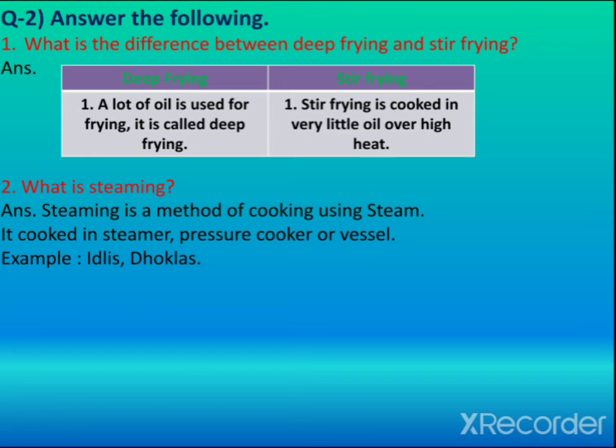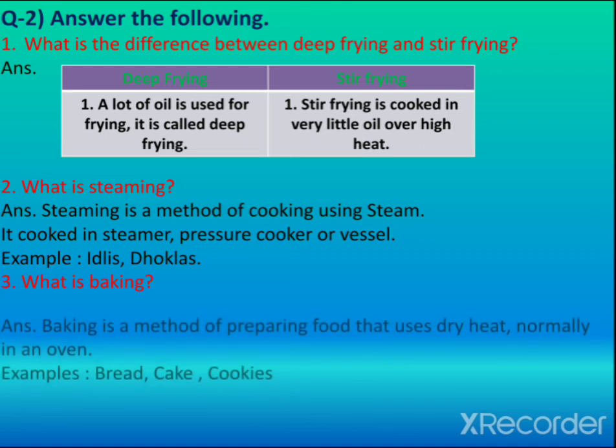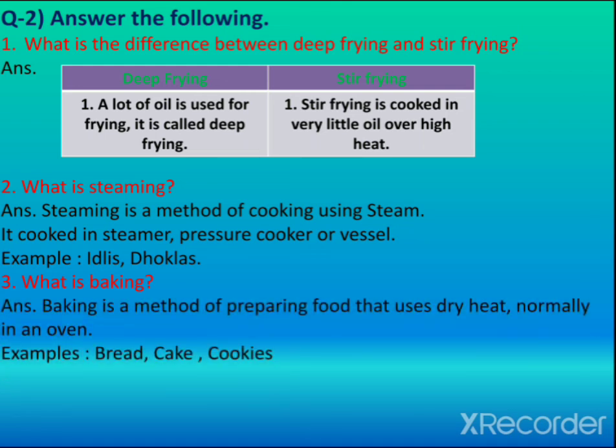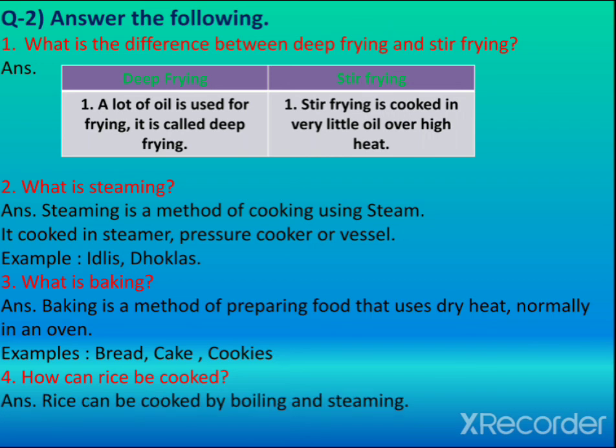It is cooked in a steamer, pressure cooker or a vessel. Examples are idlis, doklas. Third, what is baking? Baking is a method of preparing food that uses dry heat, normally in an oven. Examples are bread, cake, cookies. Fourth, how can rice be cooked? Rice can be cooked by boiling and steaming.